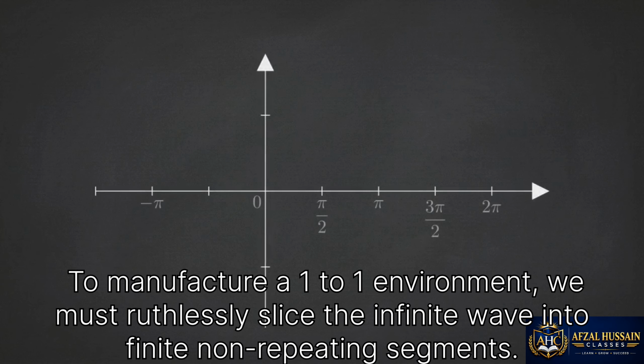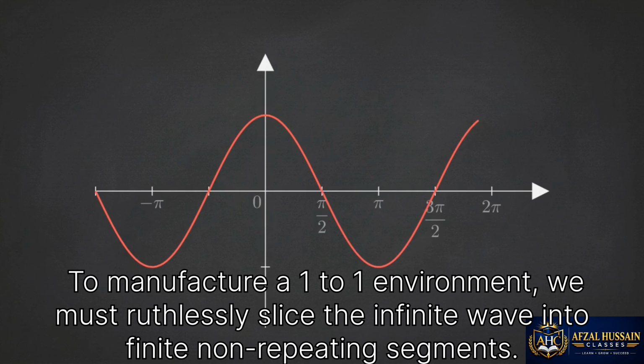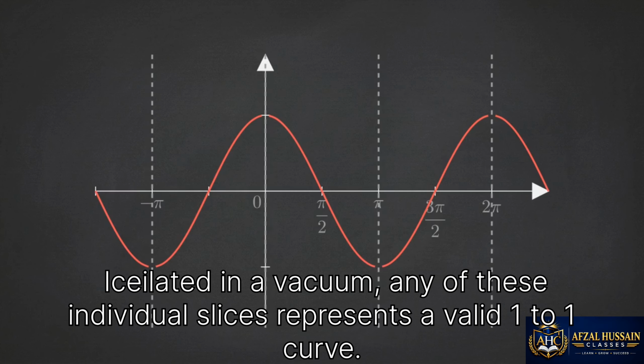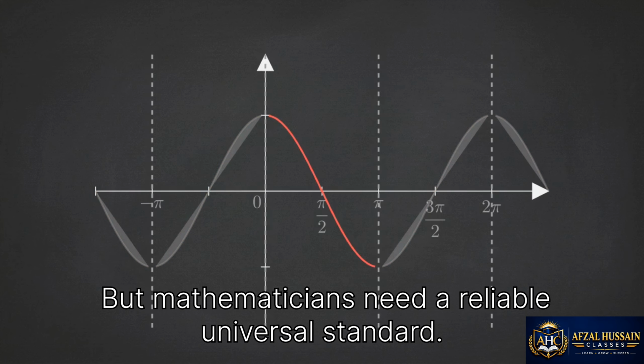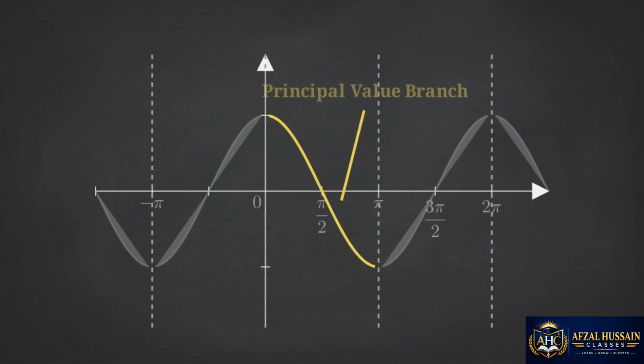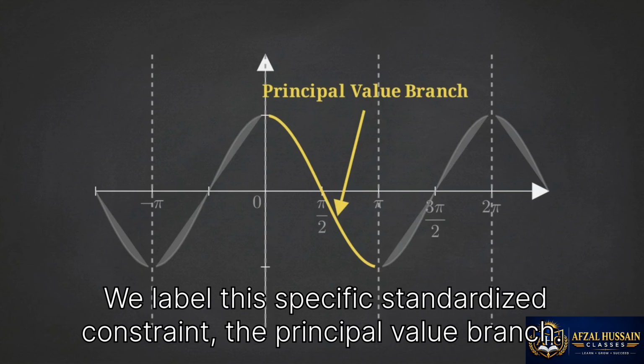To manufacture a 1-to-1 environment, we must ruthlessly slice the infinite wave into finite, non-repeating segments. Isolated in a vacuum, any of these individual slices represents a valid 1-to-1 curve. But mathematicians need a reliable, universal standard. By convention, we select the interval from 0 to pi. We label this specific standardized constraint the principal value branch.